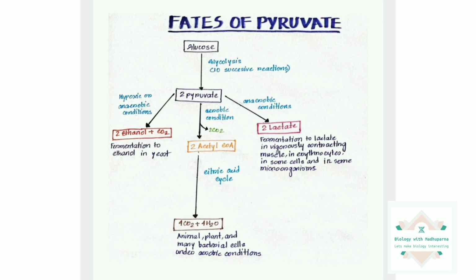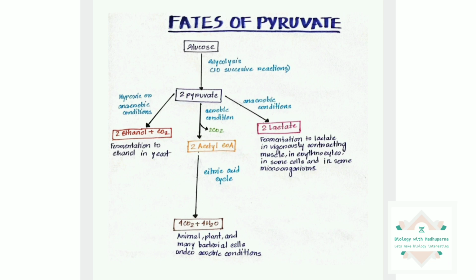As you can see in this diagram, pyruvate actually has three main fates. As we discussed in our previous lecture about glycolysis, a glucose molecule is broken down into two molecules of pyruvate via the glycolytic pathway.